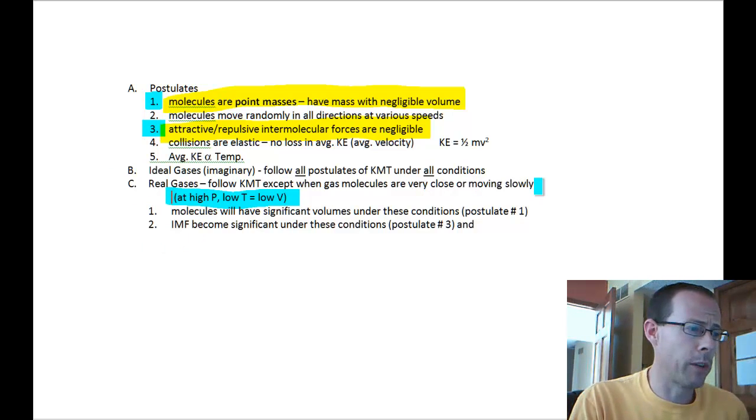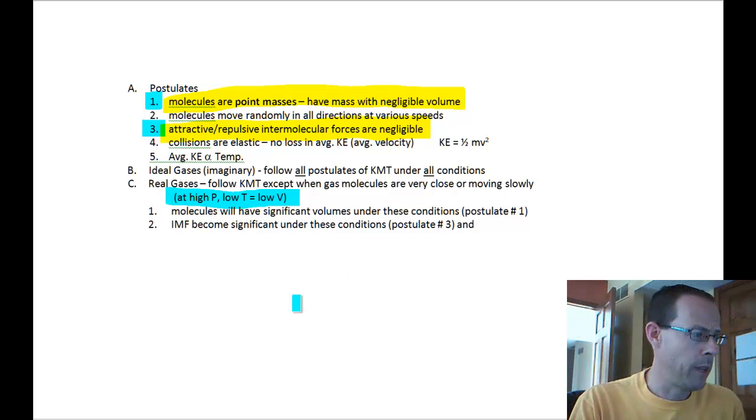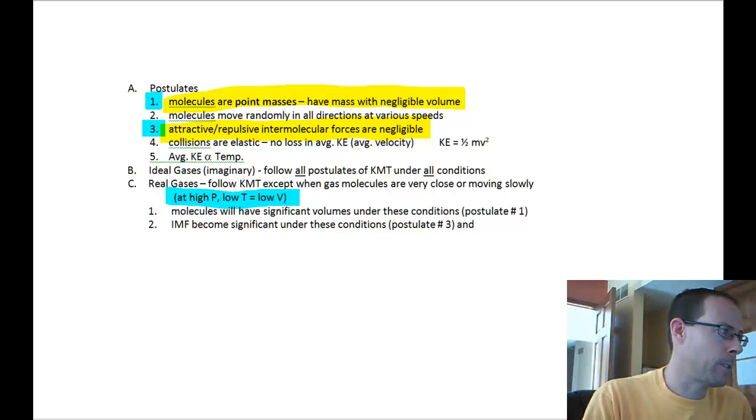The other one is if they're moving really slowly. We already talked about the magnets. So if they're moving slowly, they're more likely to attract or repel each other. So if they're moving slowly, that means our temperature is very low. So again, these two situations, high pressure and low temperature, which equals low volume for the pressure, real gases deviate from ideal gases. There's an equation that's called the van der Waals equation. You don't need to know how to use it, but it's an equation that allows us to calculate how far ideal gases deviate from real gases.